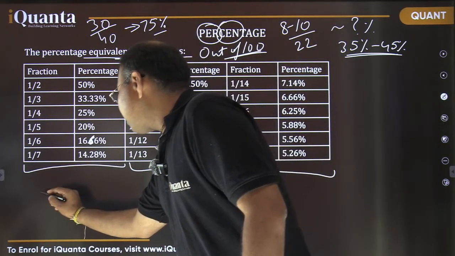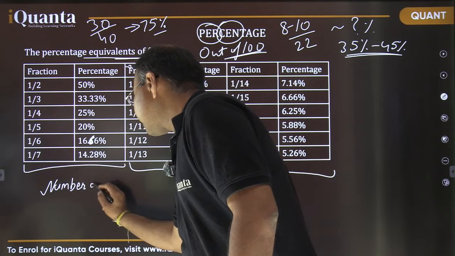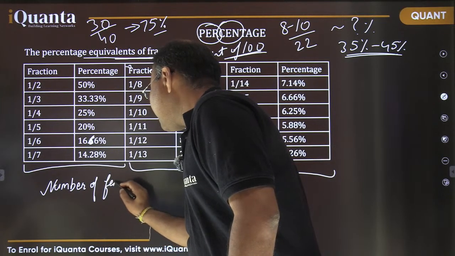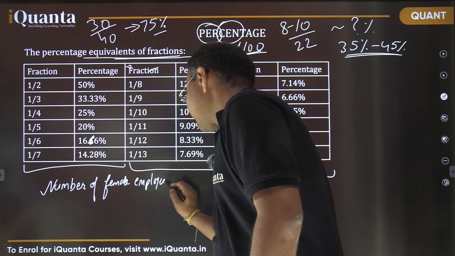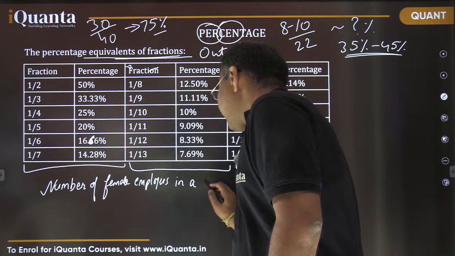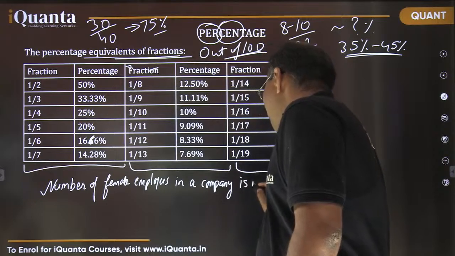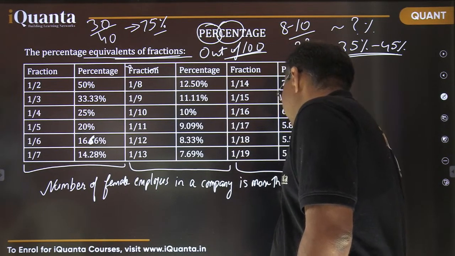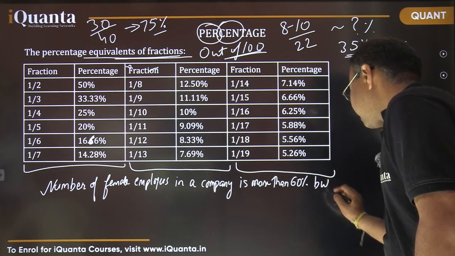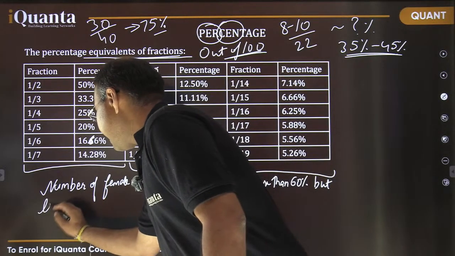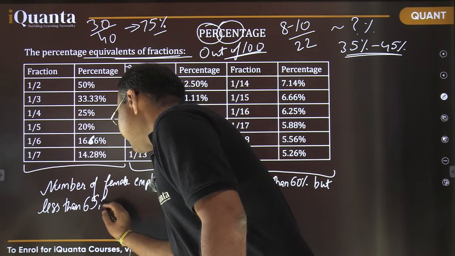In a company, the number of female employees is more than 60%, but less than 65%.